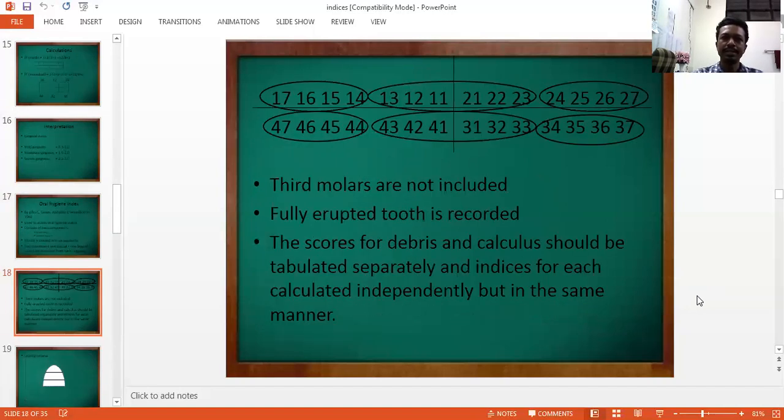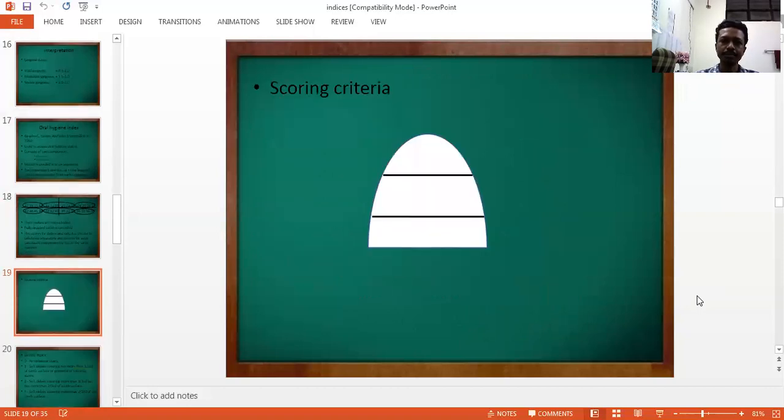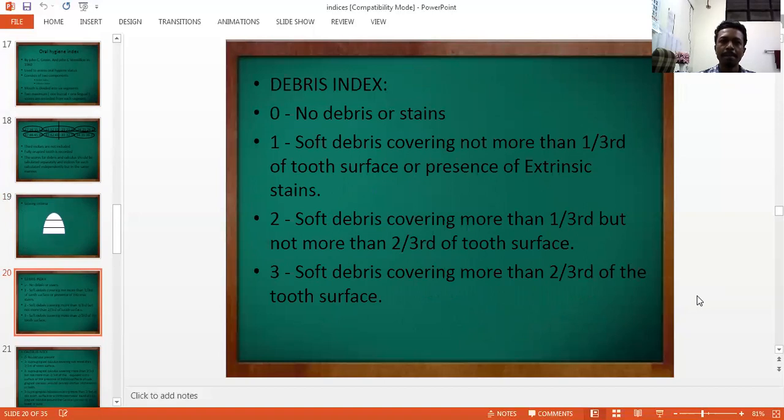So you have to divide the mouth into 6 segments, like anterior from canine to canine and posterior segments from premolar to second molar. Third molars are not included. Fully erupted teeth are to be recorded, and the scores for debris and calculus should be tabulated separately and the indices for each calculated independently in the same manner. Now for scoring, the tooth surface is to be divided into cervical 1/3, middle 1/3 and incisal 1/3. The scoring criteria for the debris index is 0, no debris or stains.